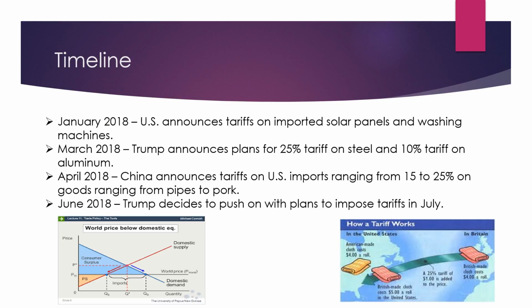In January 2018, the United States announced tariffs on imported solar panels and washing machines. In March 2018, Trump announced plans for a 25% tariff on steel and a 10% tariff on aluminum. In April 2018, China announced tariffs on U.S. imports ranging from 15% to 25% on goods ranging from pipes to pork. In June 2018, Trump decided to push on with plans to impose tariffs in July. China has also made plans to impose more tariffs in response.